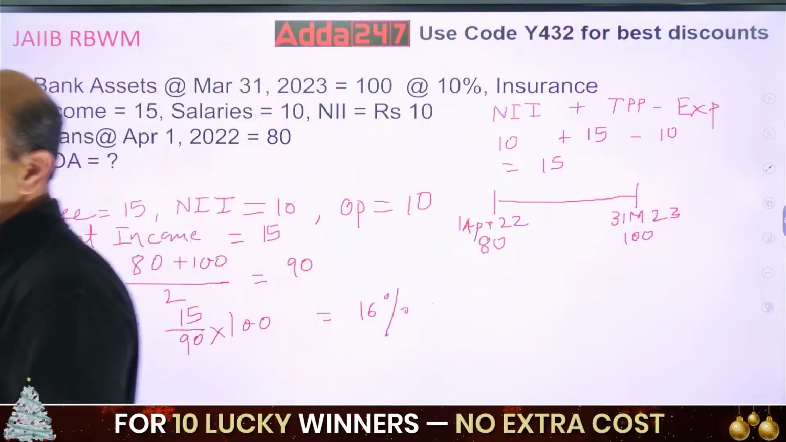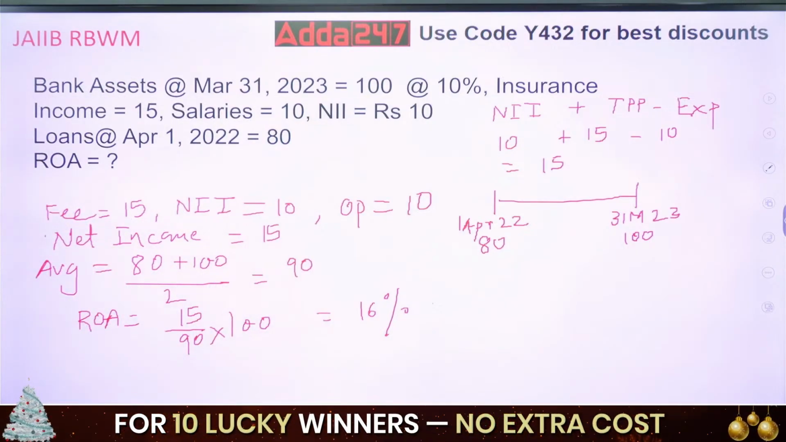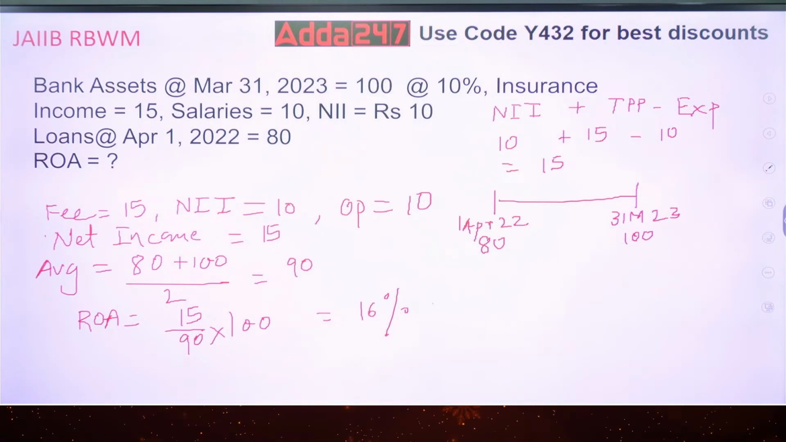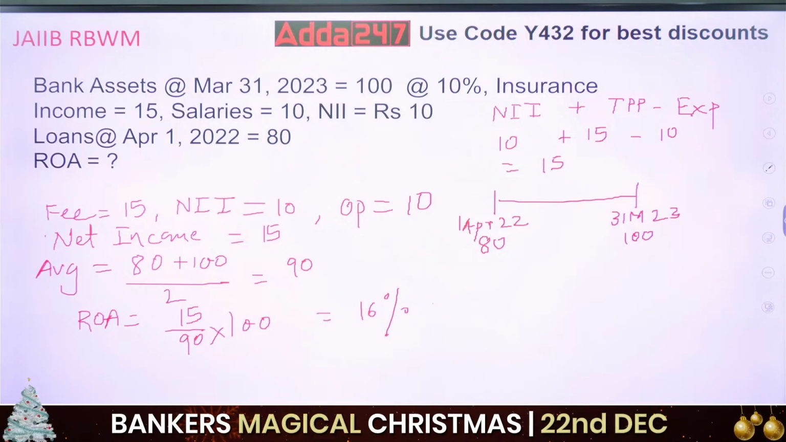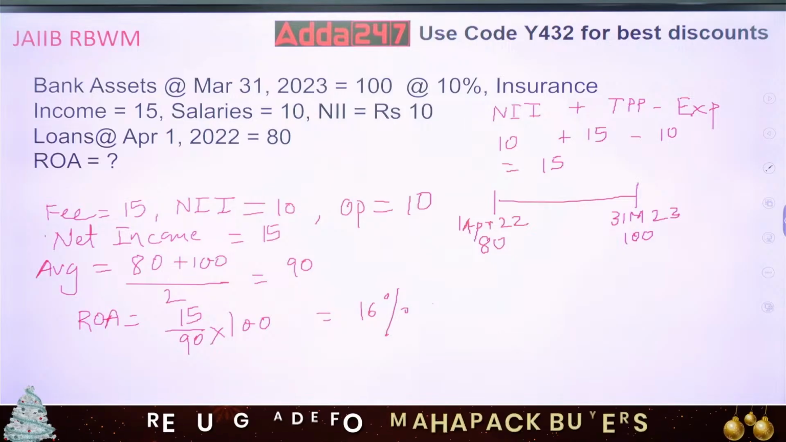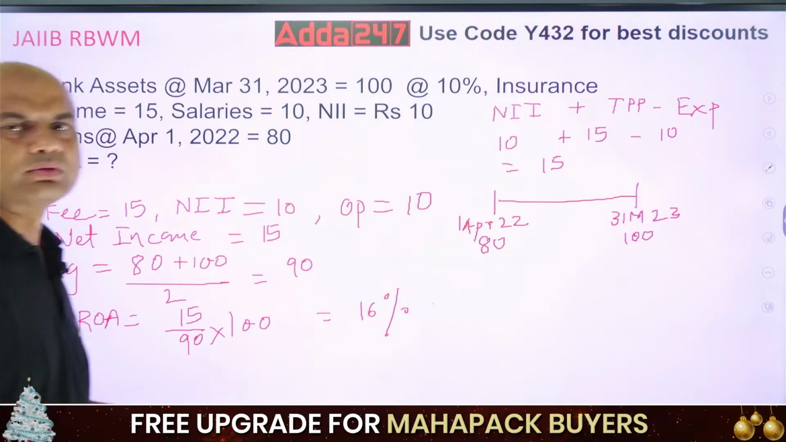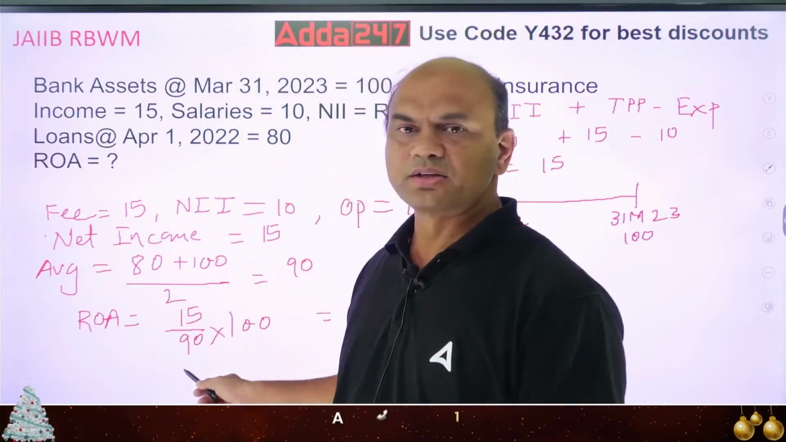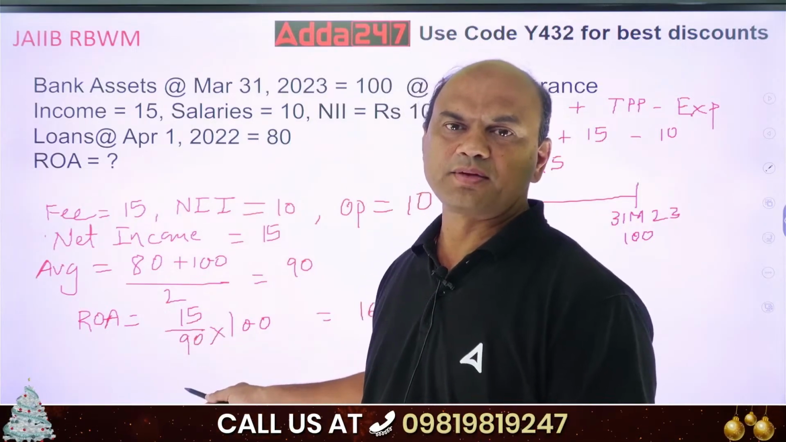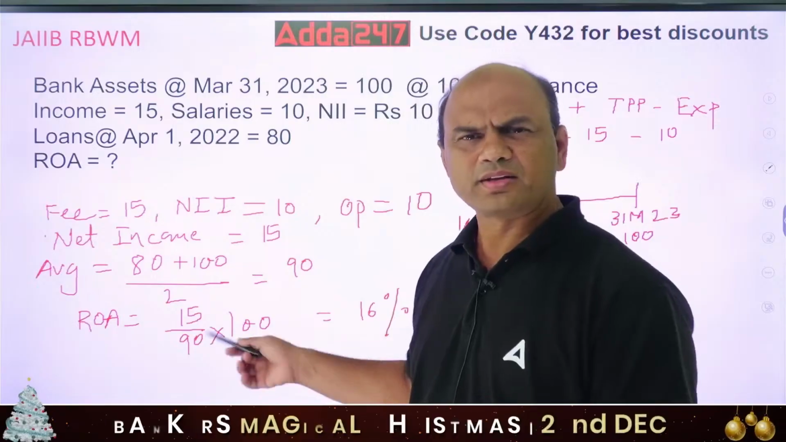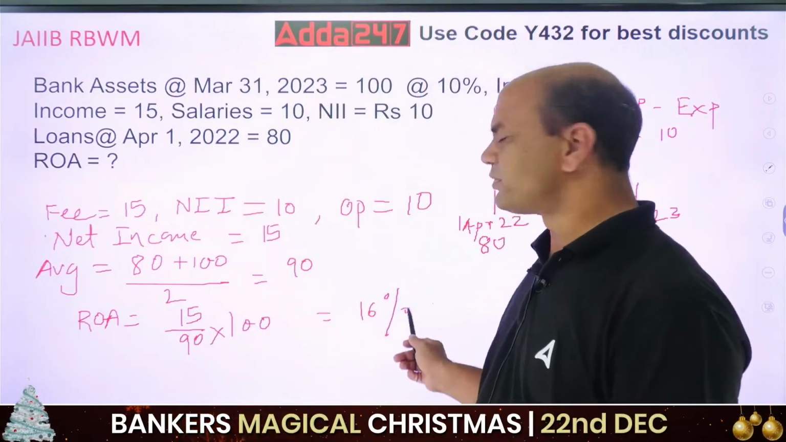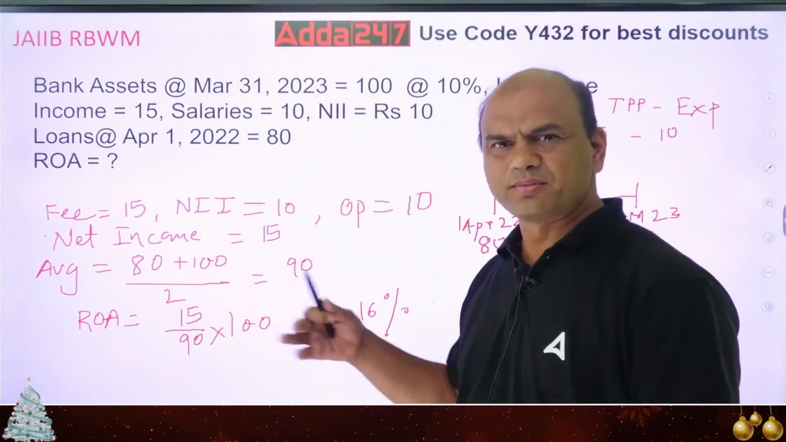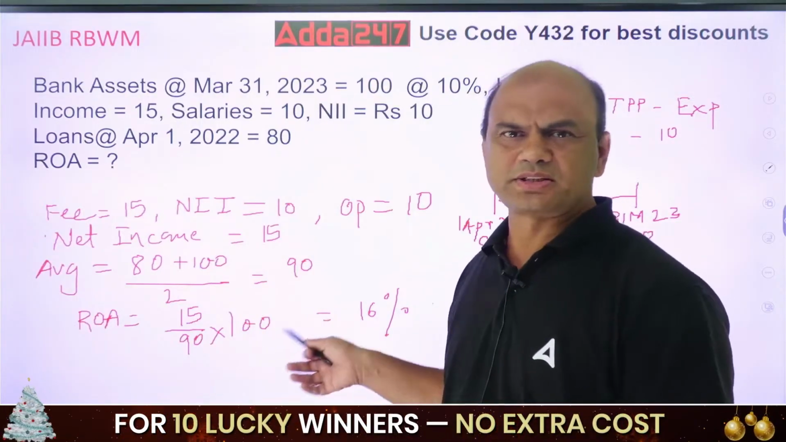Just pay attention everyone. Be very calm in your mind, and then only solve this. Don't rush. The problem is very simple. Now what is ROA? ROA equals my net income 15 rupees divided by average assets 90. So 15 upon 90 into 100. You get roughly 16 point some percentage, so let's take it round 16%. So that is your answer.